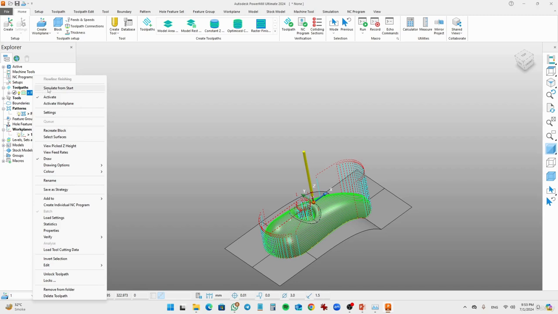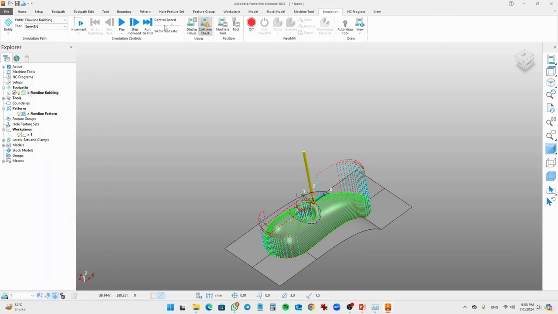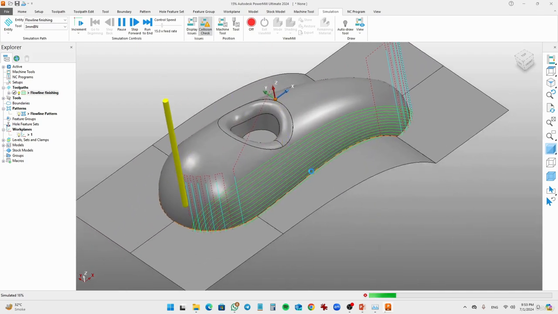Click on the Simulate to form from the start. As you see, this is how it looks, and it cuts down the material according to the guide curves, taking cuts from this side to this side. If you set a closer step over, then it will take a fine toolpath and create fine finishing operations. It just gives you an idea how we can create the flow line simulations.